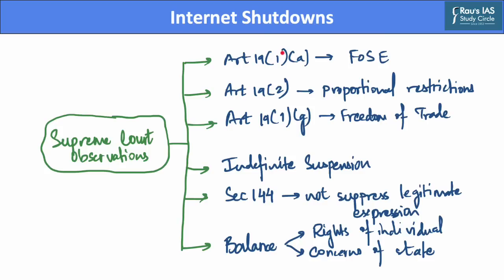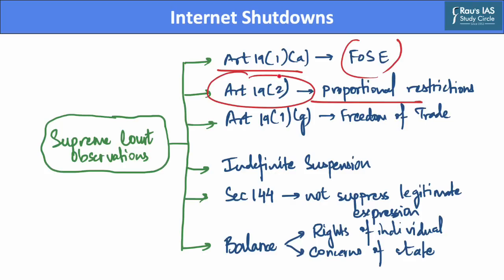Now the Supreme Court held that freedom of speech and expression through the internet is covered under the provision of fundamental rights under Article 19(1)(a). The Supreme Court also held that restrictions on the internet must follow the principles of proportionality, under Article 19(2). It also held that freedom of trade and commerce can be exercised through the use of the internet, and it is also covered under Article 19(1)(g) of fundamental rights.